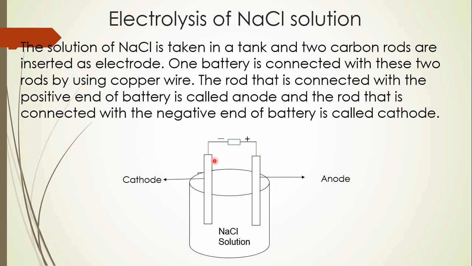Now look here, you know in a dry cell there is one positive sign and one negative sign. Now the electrode that is connected with the negative end of the battery is called the cathode, and the electrode that is connected with the positive end of the battery is called the anode.